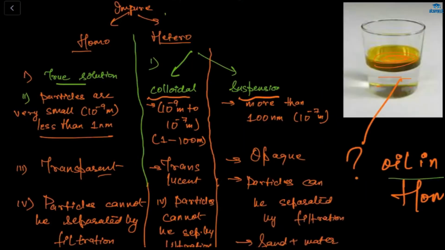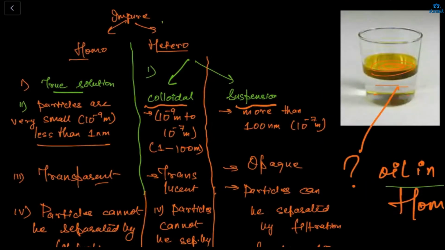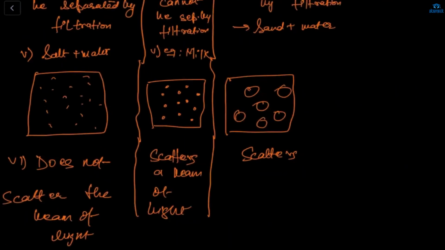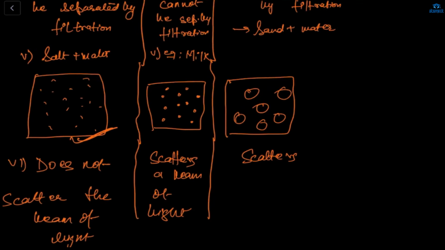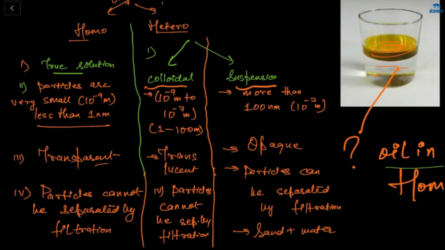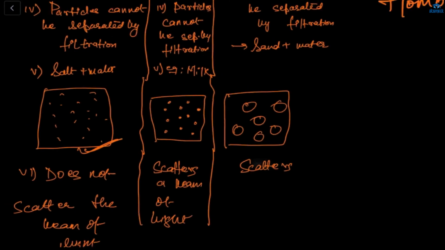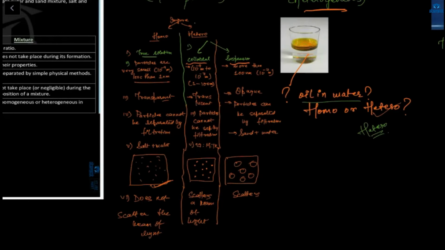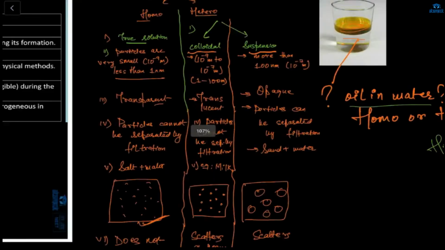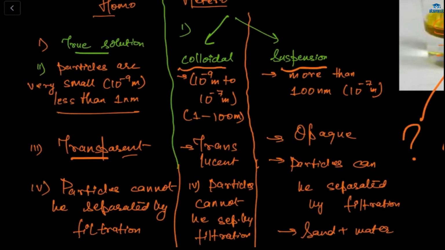True solution we can call homogeneous, and in it the particles are very small, just like this. In the colloidal solution, the particles are not as small as in the true solution, meaning they will be a little larger. And in the suspension, the particles are very large. And this true solution is transparent. This is translucent. This is opaque.